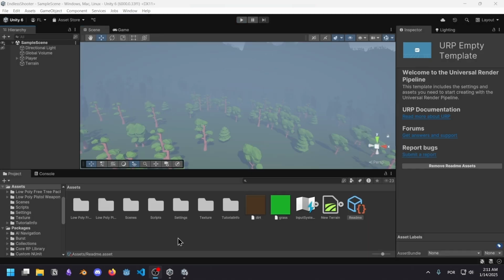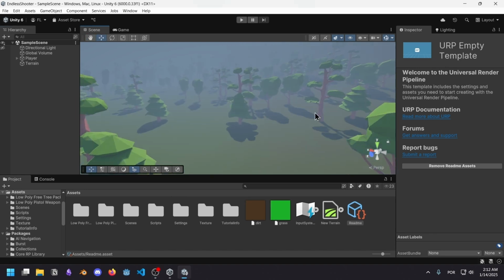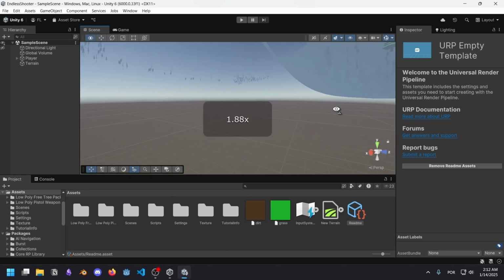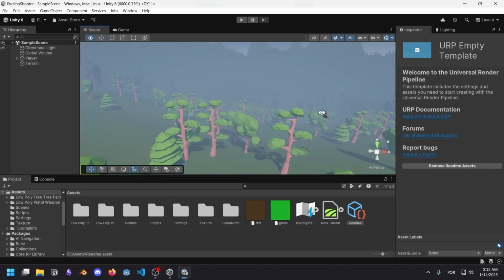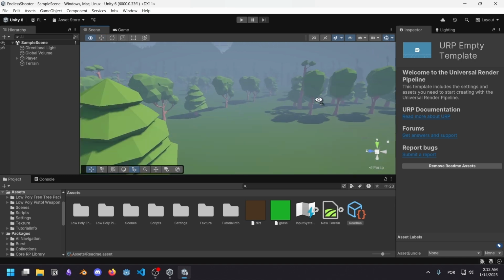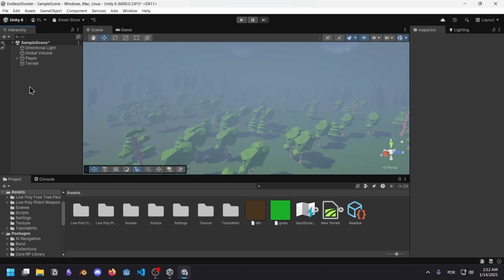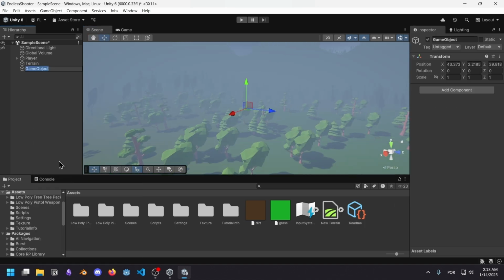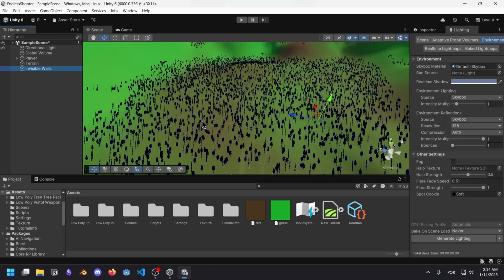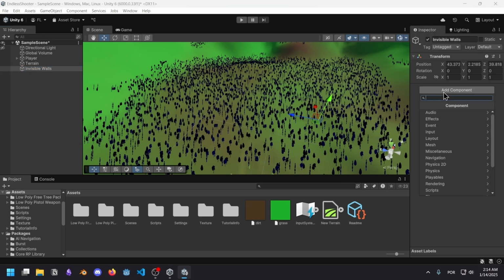This looks really good. We're back in a new day because I was really overwhelmed with everything. I was starting to go crazy. I apologize to everyone. I hope today is a better day. Now I need to set some limits for the player. I'm going to create an empty object and I'm just going to call this invisible walls. Go to the invisible walls and add a new component, and this is going to be a box collider.